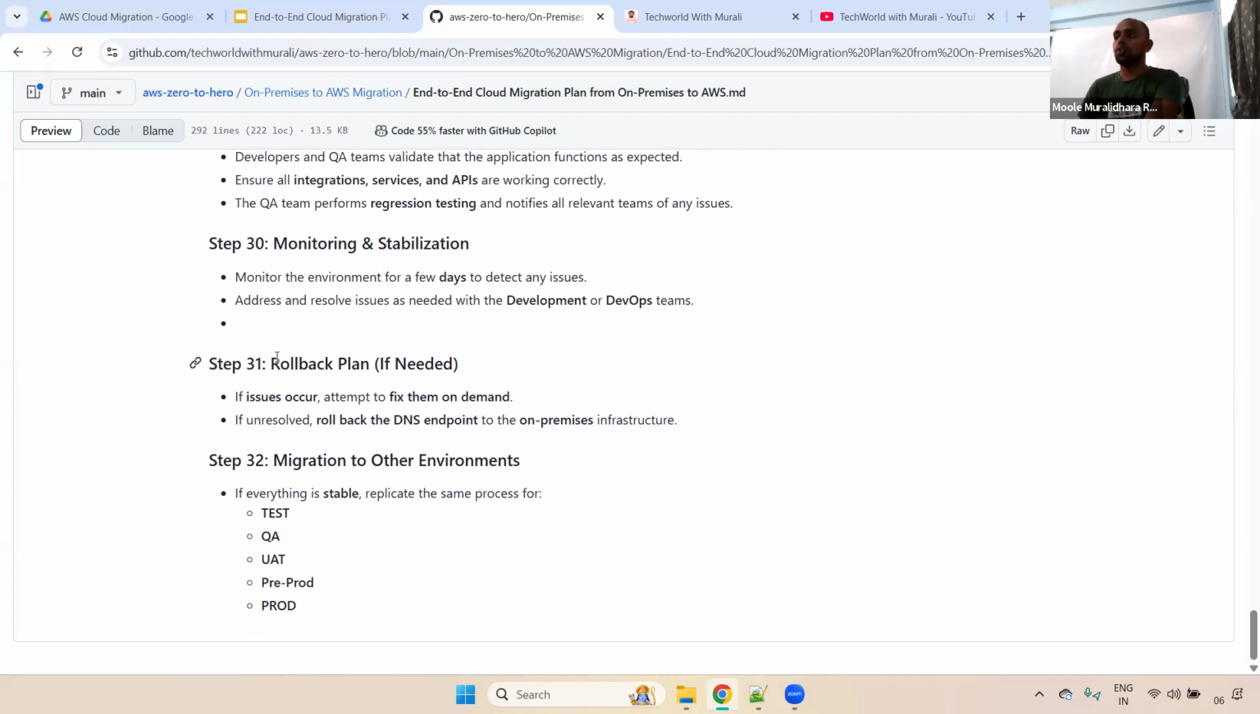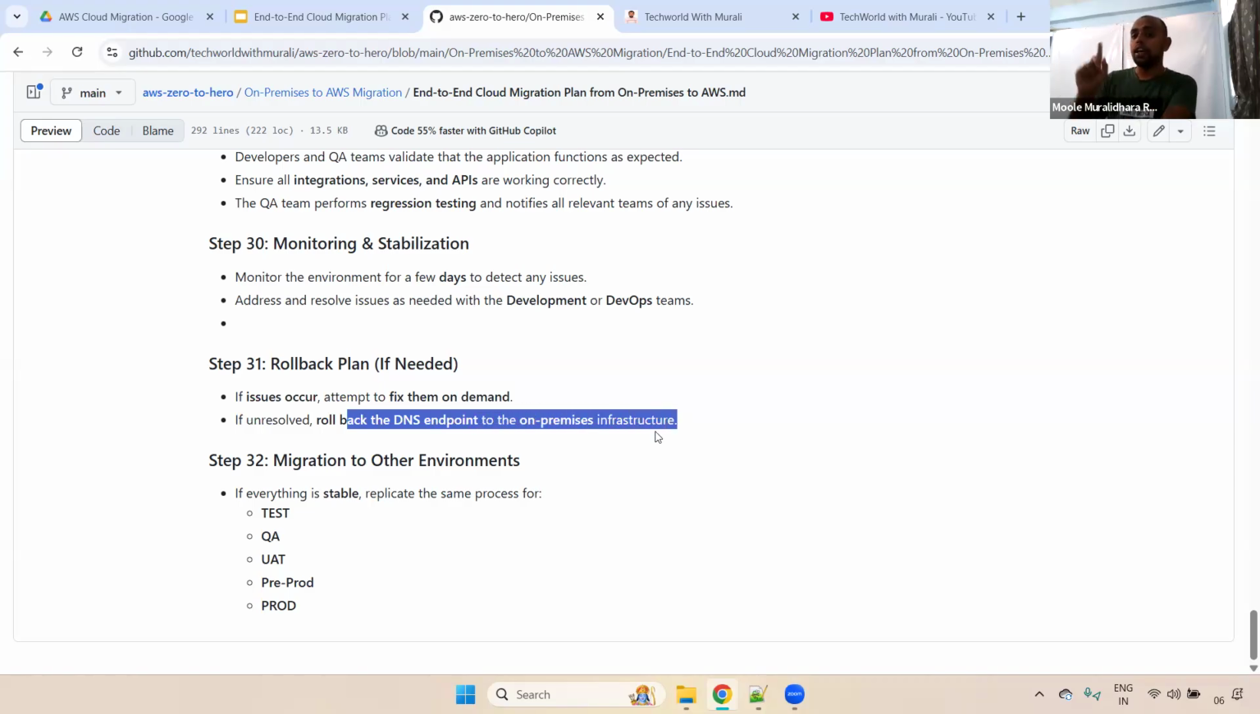So what do we have to do? Rollback plan, if needed. If issues occur, we attempt to fix them on demand. We'll fix those issues. In case we are not able to fix those issues, what will we do? If it's unresolved, we'll roll back the DNS endpoint to the on-premises infrastructure.